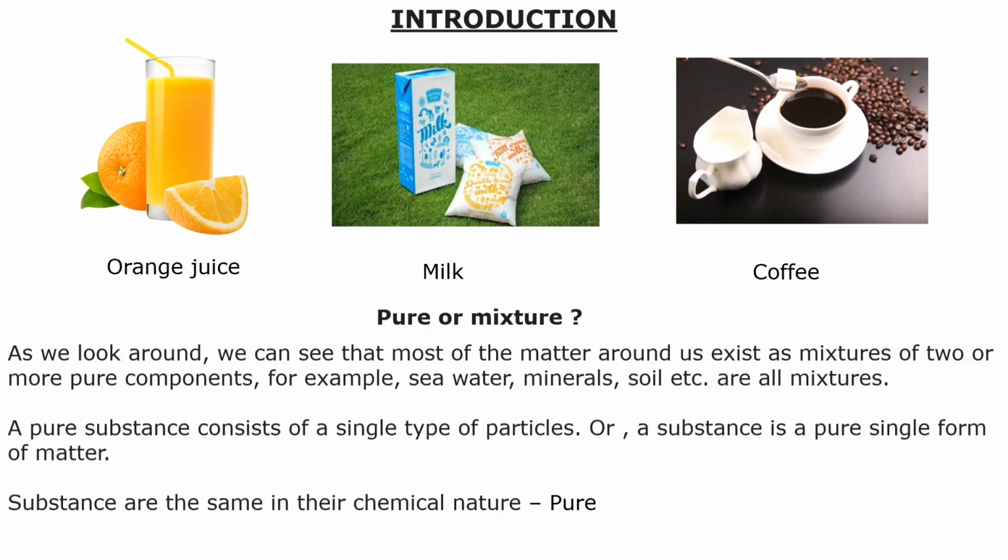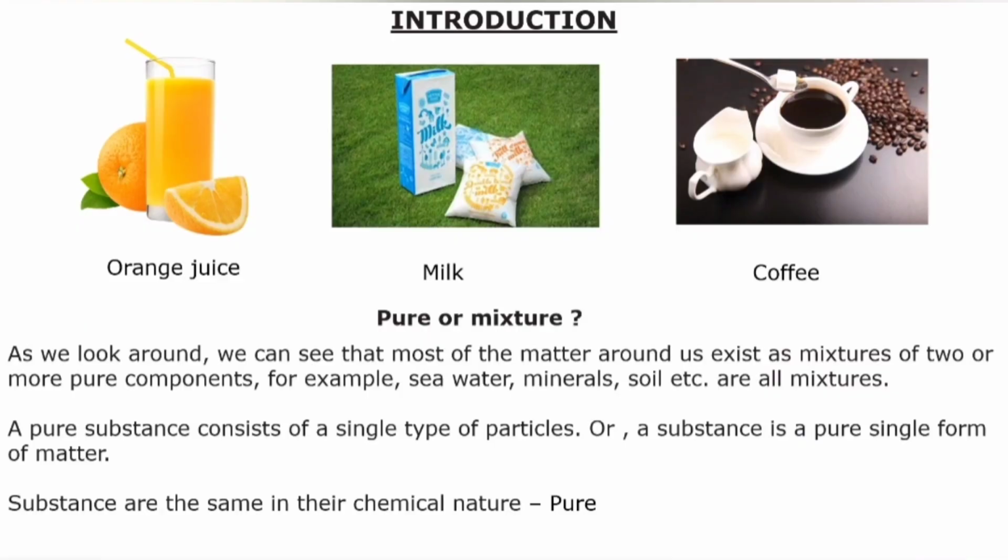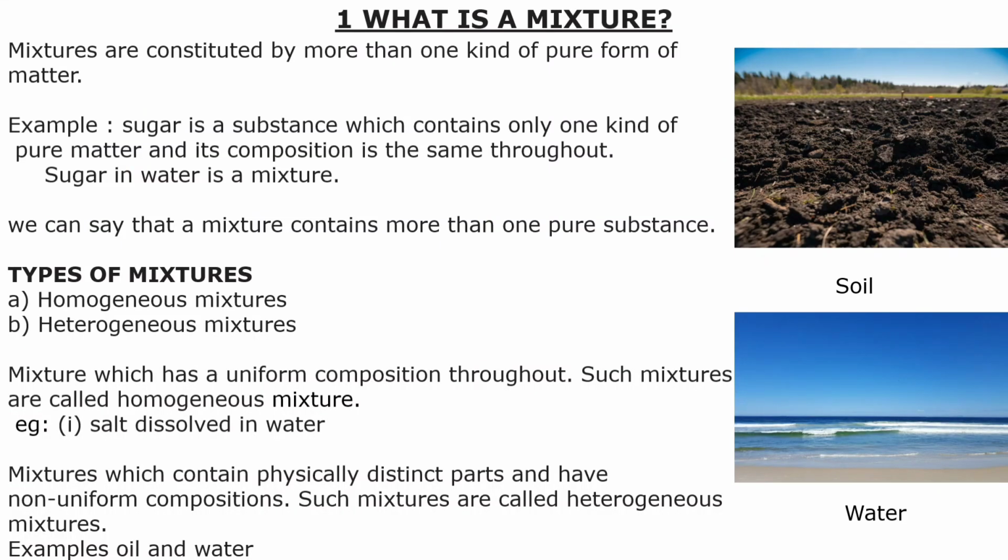As we look around, we can see that most of the materials are mixtures. For example, seawater, minerals, soil, etc. Suppose a material is a pure substance, that means it consists of a single type of particles. A pure substance is a single form of matter, of the same chemical nature.